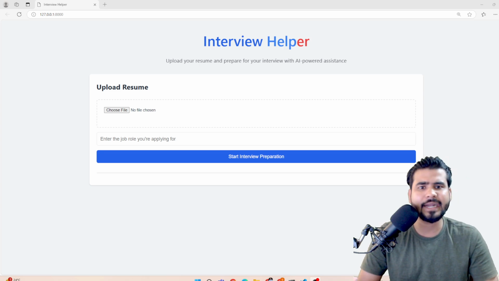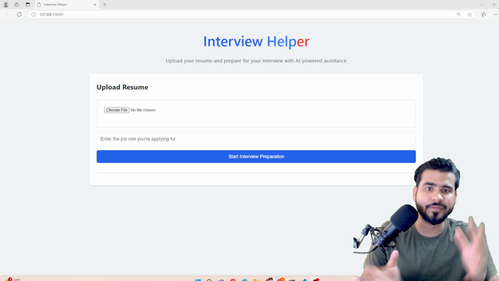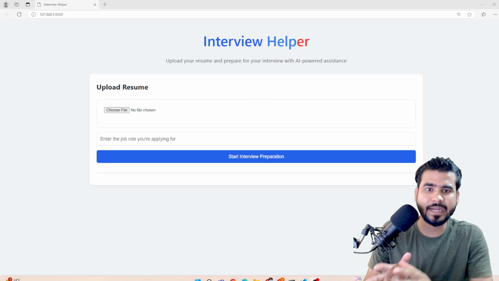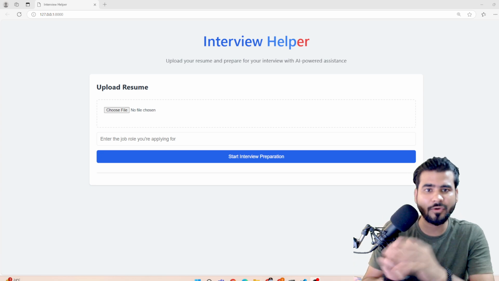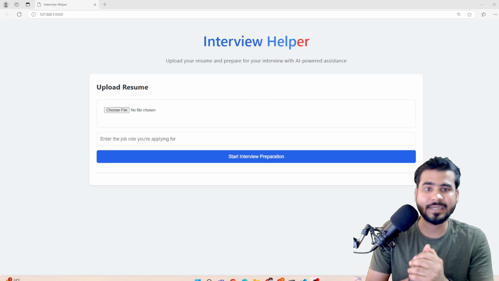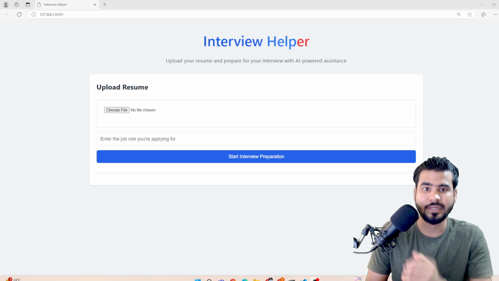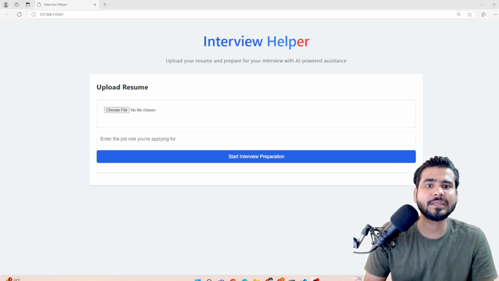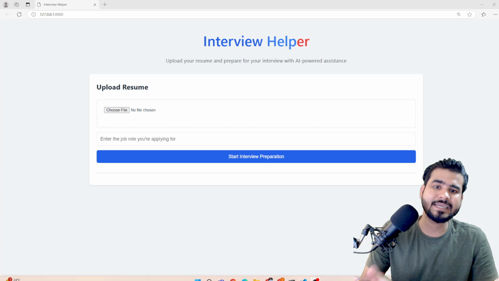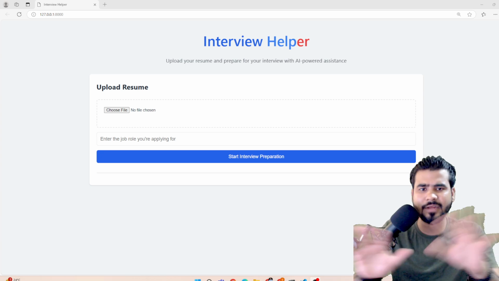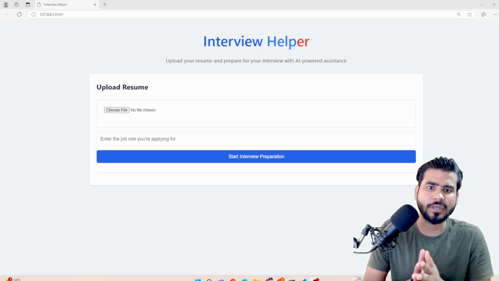And going forward, we have planned to add an avatar, so that the person can open the camera, and the interviewer can also open the camera and they can interact, like the avatar asks the questions and the person gives the answers, and based upon those answers they will get feedback, and at the end they will get the entire report: weakness, strength, overall scores, what improvements they need to make. So each and everything, the complete report they will get. I will show you a complete demo in some time.